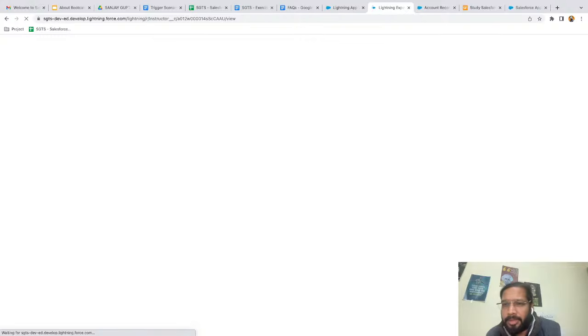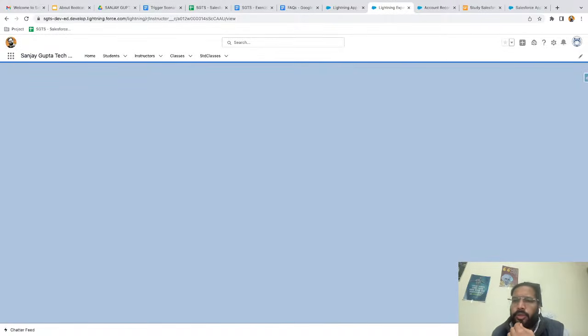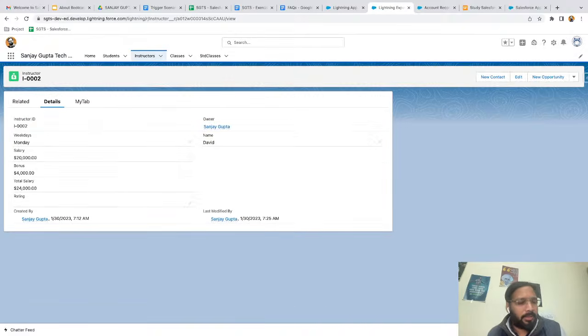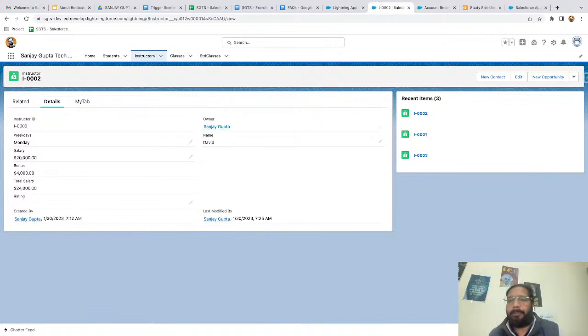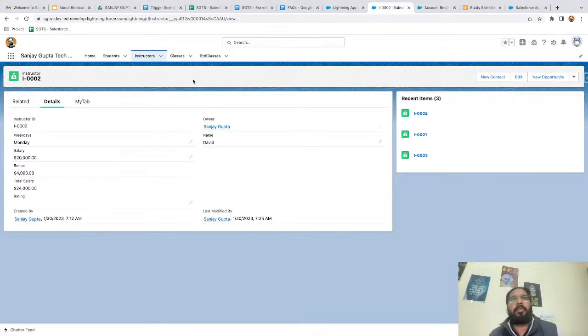Meanwhile it is loading, let me take another question. Shubhash, app page and home page are different. Right now, I just explained home page. App page, I'm going to explain. And Umka, if you click on this pencil, from here you can add home, and then you will see the save button as well. And if you add your home tab from app manager, then also you will see save button. If you are not able to see, just repeat the steps, you will be able to.